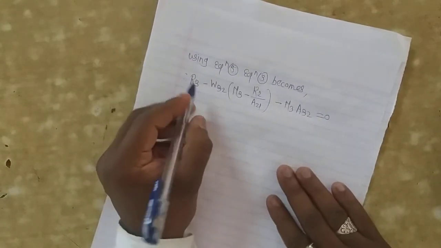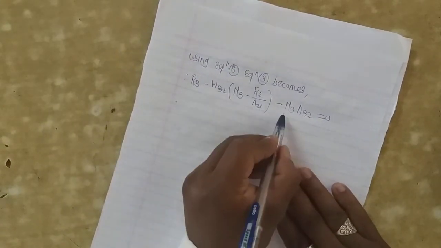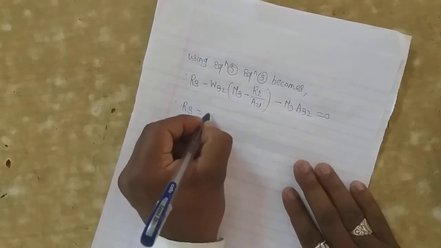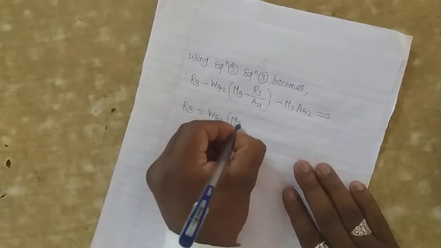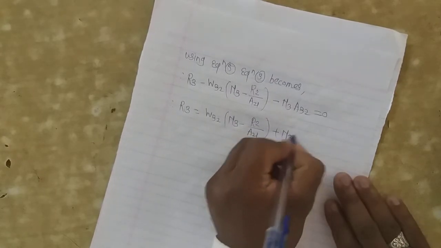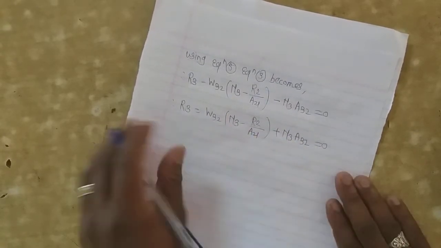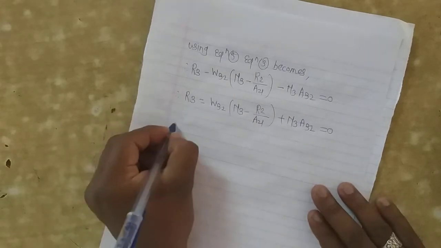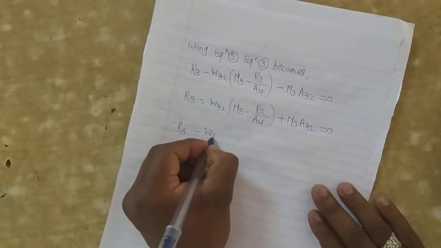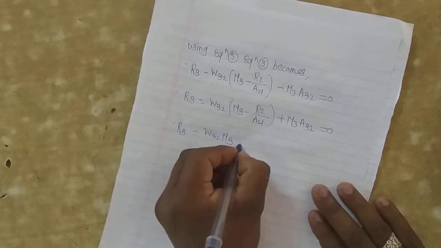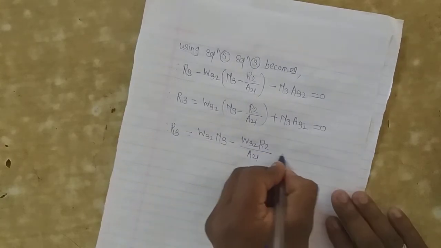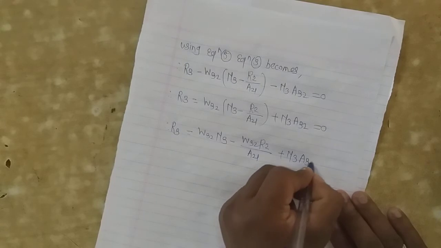Then we solve these terms, transposing two terms to the other side, and that will be R2 is equal to W32 N3 minus W32 R2 divided by A21 plus N3A32.